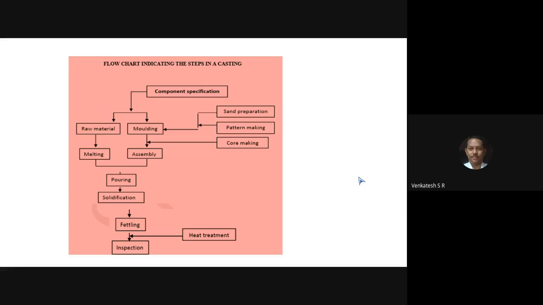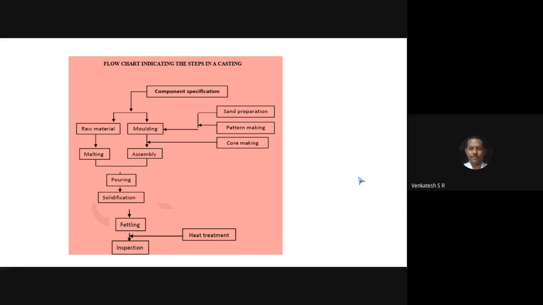After studying the component specification, it is classified into two: one is raw material, the other is molding. Raw material means whether the casting is made from ferrous or non-ferrous metal. If it is ferrous metal, that is alloy steel, low carbon steel, medium carbon steel, high carbon steel, stainless steel, mild steel, or any type of steel. If it is non-ferrous metal, you may cast using brass, copper, aluminum and other metals. So decide which metal is required for the casting.